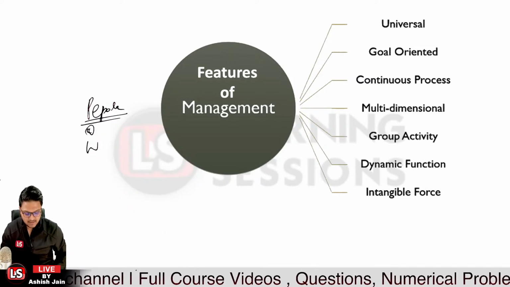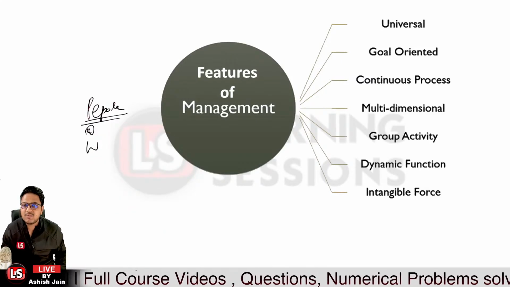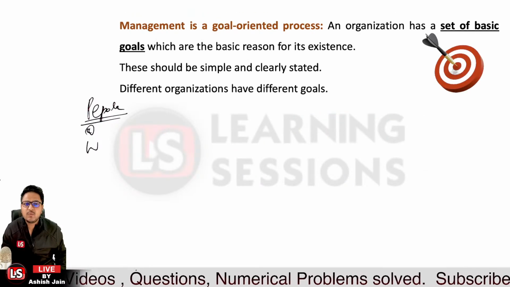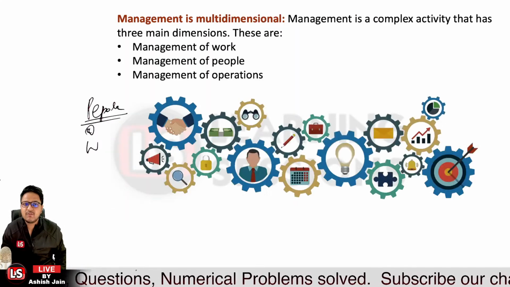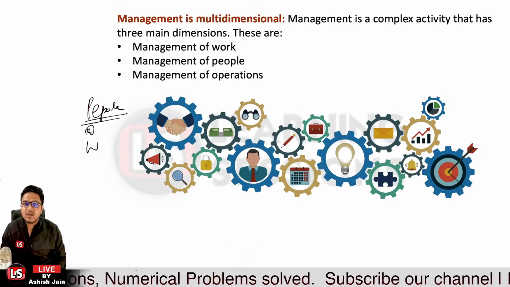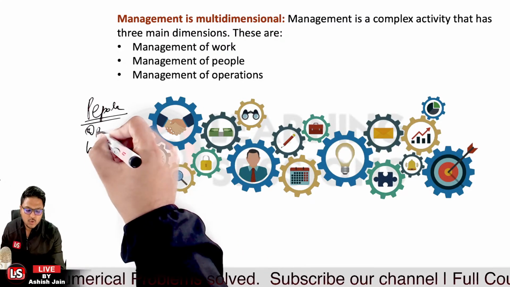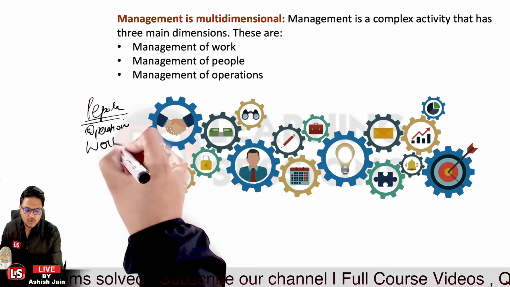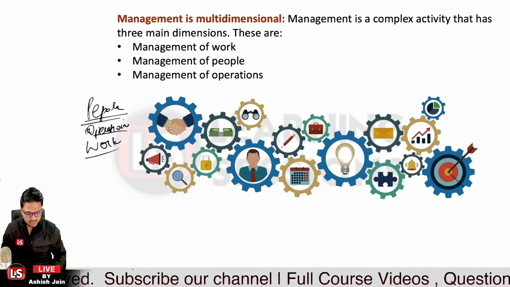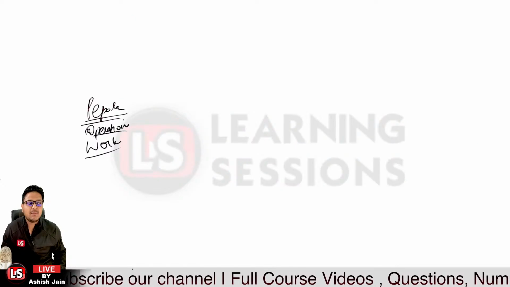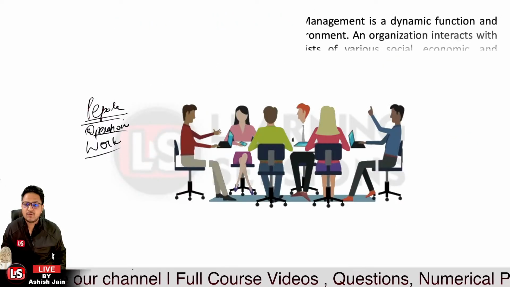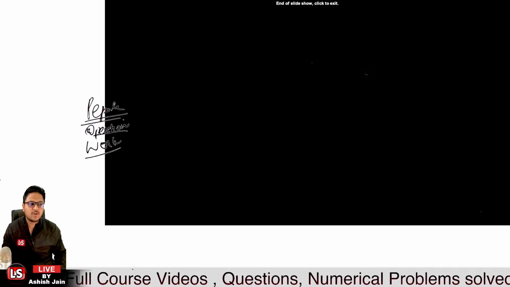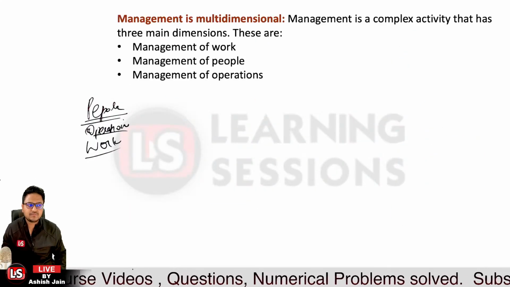what? Let me know in the comment sections. Jaldi se jaldi bataiye. It's for you. We learned over here that we need to manage the things, so we said it was multidimensional. P was for people. O was for the operations. And W is for the work. So these were the different dimensions of the multi-dimension. Yes, O was for the operation. Tarak ji has answered here, O is for the operation.